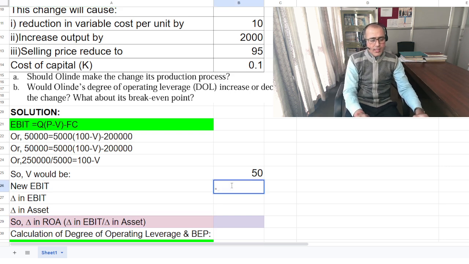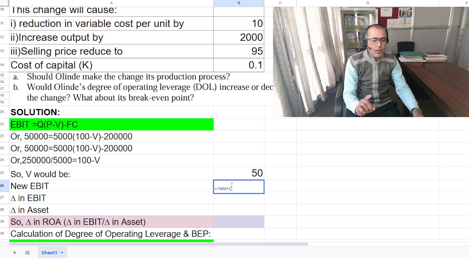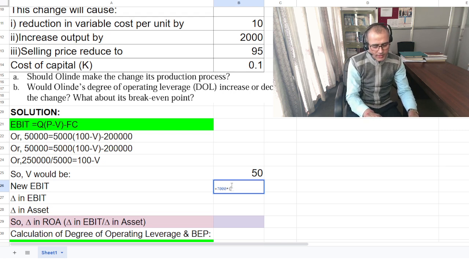New EBIT means your Q is 7,000 and P is 95, and the variable cost would be 10 reduction, so $40, minus now total fixed cost would be 2,50,000.